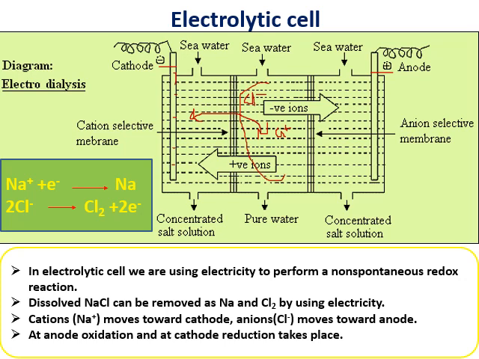This tank is separated by ion selective membranes. These are called ion selective membranes. I am not going to explain these things totally now. They only allow specific ions to pass through. For example, a cation selective membrane only allows cations through it. An anion selective membrane only allows anions through it.